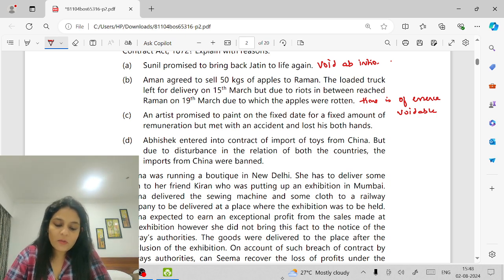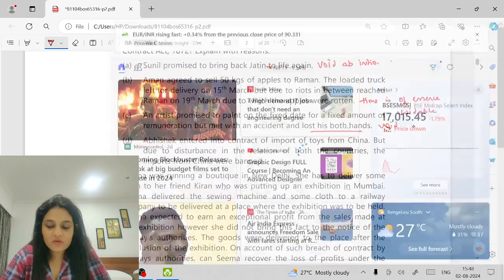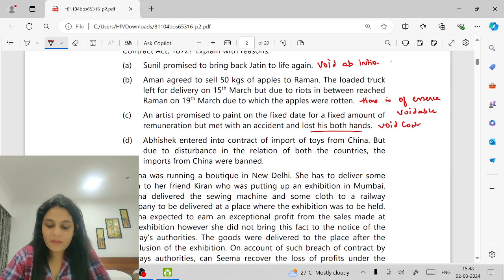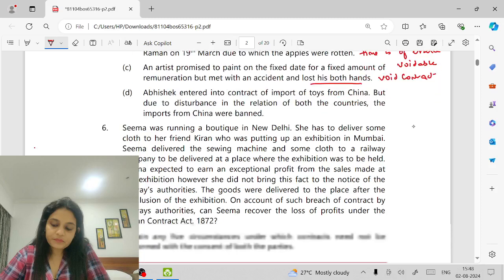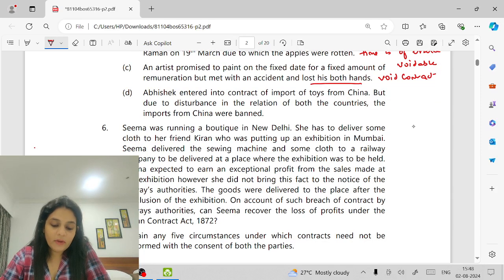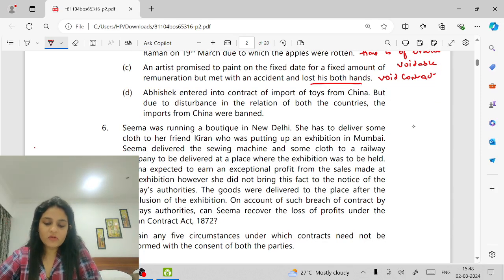An artist promised to paint on the fixed date for a fixed amount of remuneration, but met with an accident and lost both his hands. Can we say this contract becomes void? It's not void ab initio, but it becomes void at a later stage due to impossibility of performance. The contract is what? Void. So no rights.